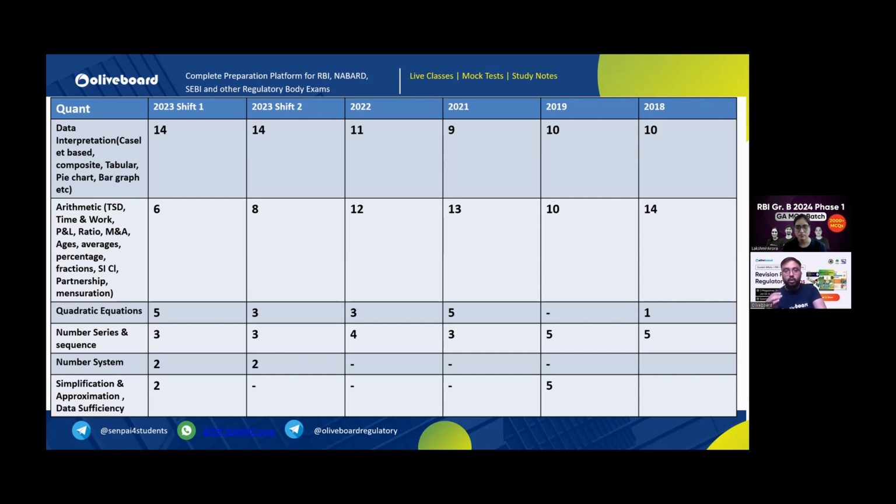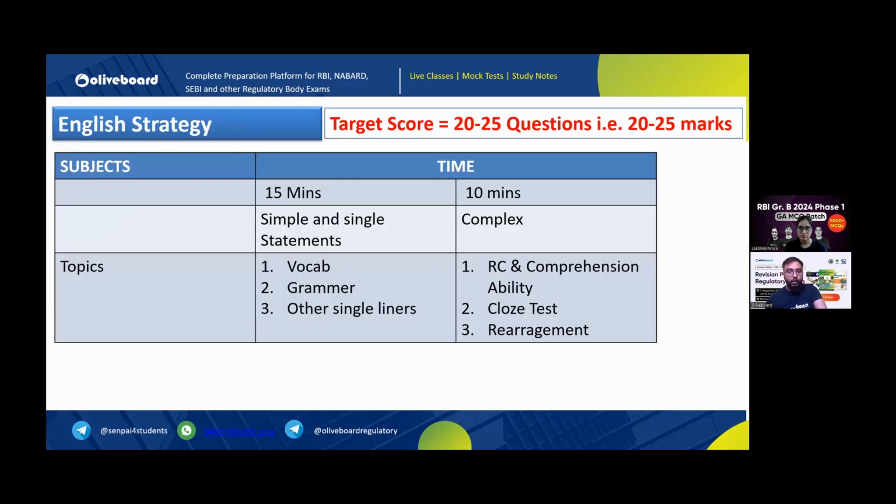Because your aim should be, if the cutoff for last 5 years has never gone beyond 8 marks, or the target score for quant, if you are putting out to be 8 to 10 marks, then definitely you should solve those questions which easily you are solving them, and that also with a good speed and with great accuracy. तो solve करके अगले section में बढ़ जाओ. This was all related to quant.